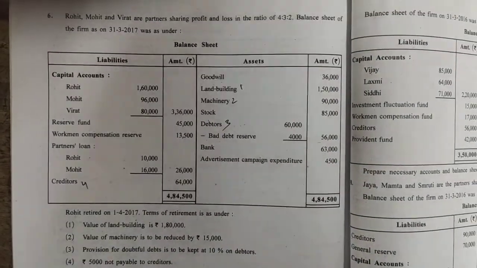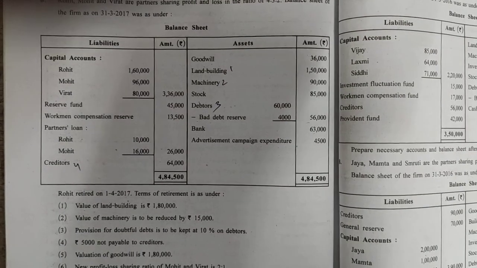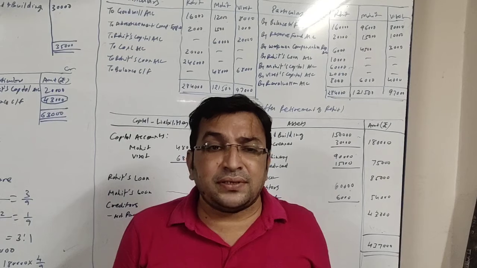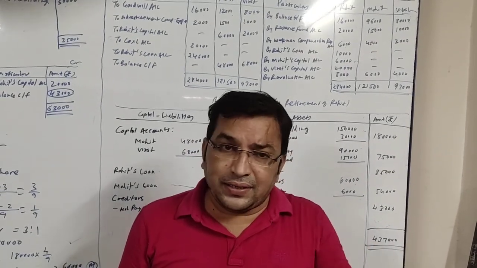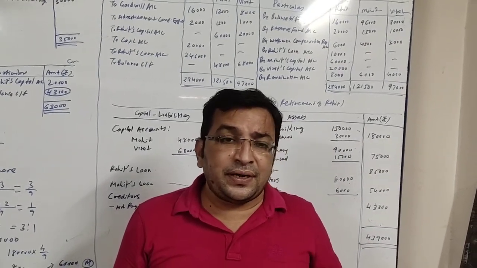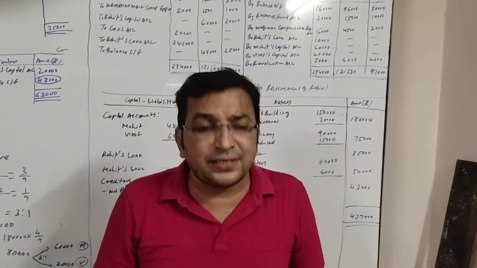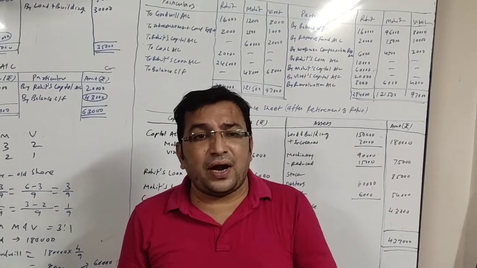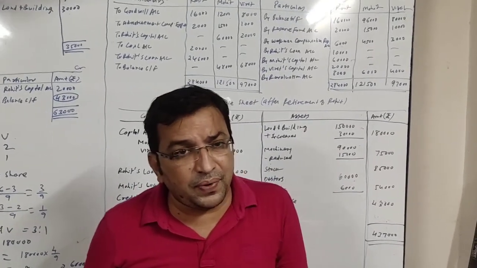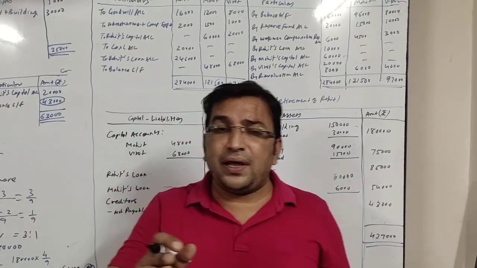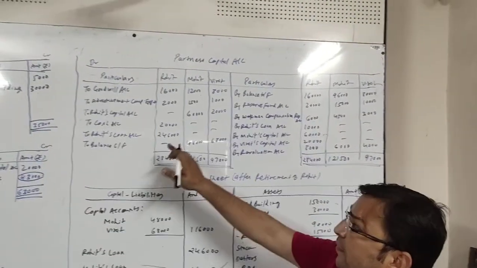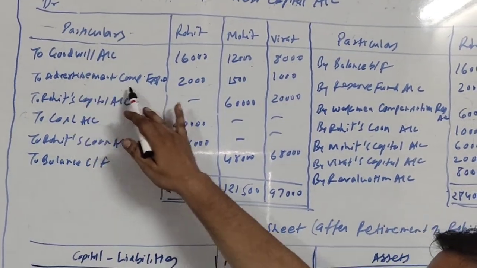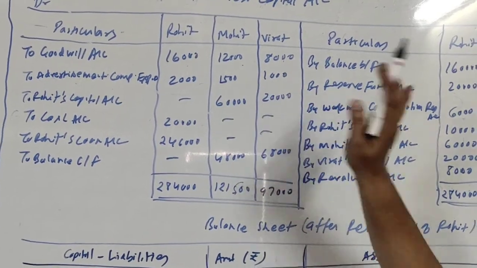Next item is advertisement campaign expenditure 4,500. It is an expenditure which is not written off, or you can call it a fictitious asset. This is also known as deferred revenue expenditure. In short, we need to write it off among all the partners in their own profit and loss sharing ratio. So this will be debited to partners capital account. Here we have debited at the debit side of partners capital account the advertisement campaign expense 2,000, 1,500 and 1,000.